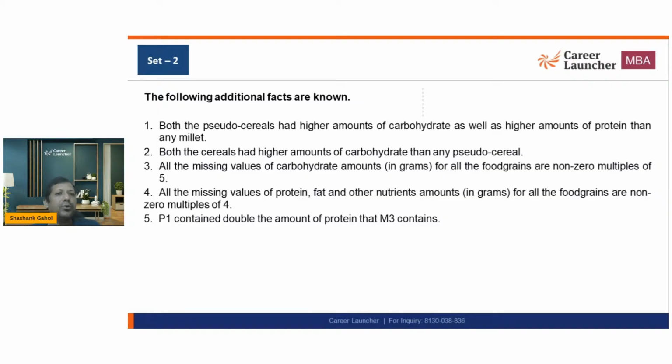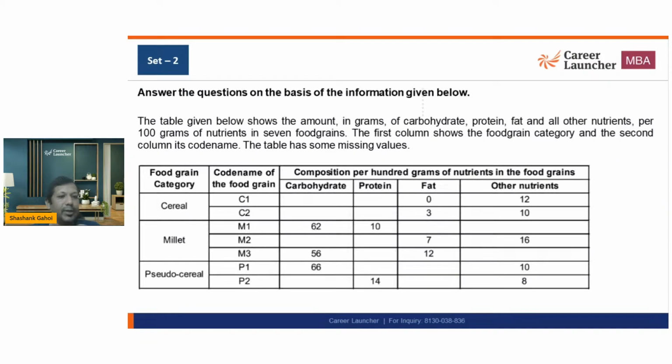Okay. Both the pseudo cereals have higher amounts of carbohydrate as well as higher amount of protein than any millet. So basically, the missing value, that is this number, should be greater than any of the 3 numbers. So this number should be greater than 62. It can be 63, it can be 64, it can be 65, it can be any number. I don't know. But whatever it is, it should be greater than that.